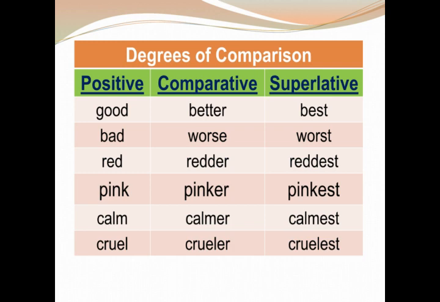So superlative degrees are used in such a manner when there are too many things to choose from and you have to choose the one best thing, or one worst thing, or one which has too much of a shade of a color, maybe the reddest, pinkest, greenest, bluest, blackest or whitest. All those words fall under the superlative degree. So this is all about adjectives.